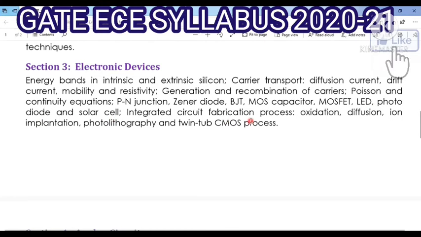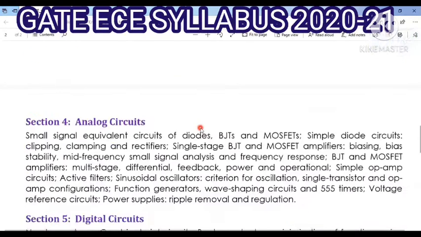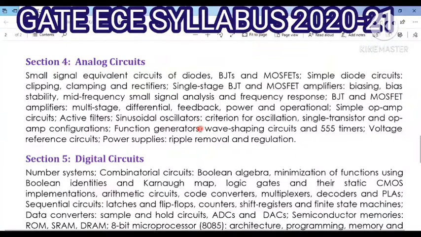Integrated circuit fabrication process. Here, oxidation, diffusion, ion implantation, photolithography, and twin tube CMOS process. So in section 4, analog circuits.